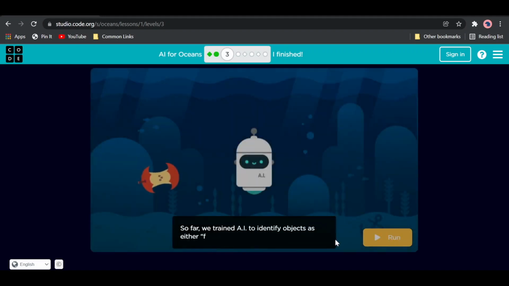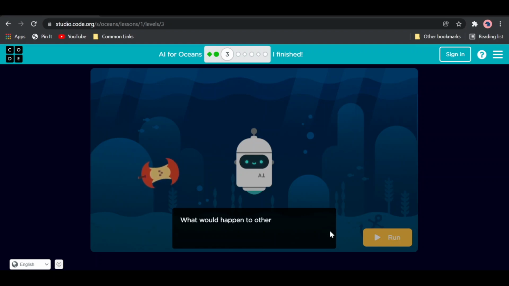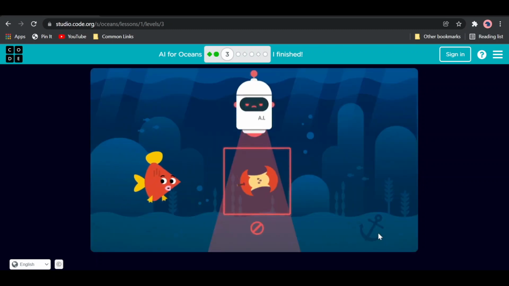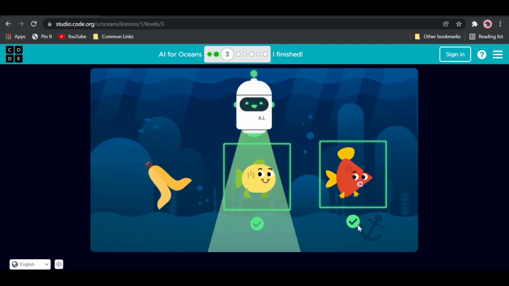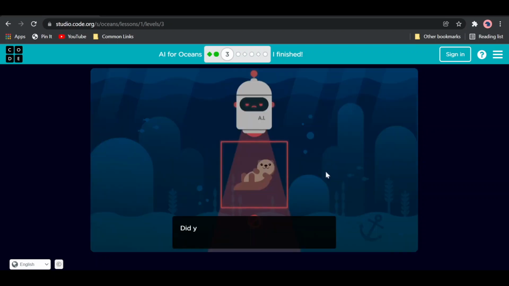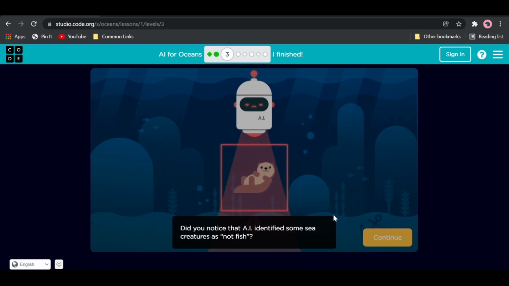So far, we train AI to identify objects as either fish or not fish. But if this training data was used to decide what belonged in the water, what would happen to other sea creatures? Does our training approach cause unintended consequences? Well, let's see. So it is recognizing fish, and here are some things that you might not have thought of.